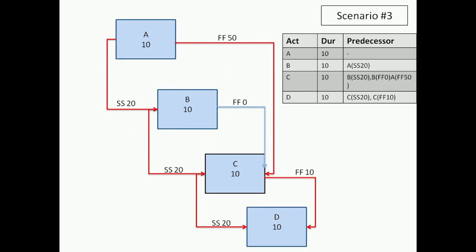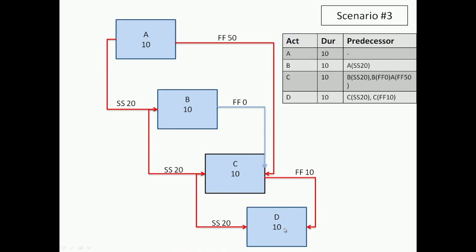Okay, now we come to another scenario, which is again quite different and interesting. I've added one more activity D. So there are changes in the value from the last scenario, where we now have 4 activities. All the durations are 10. I have a start relationship here with all of them. So A to B start of 20, B to C start of 20, and C to D start of 20.